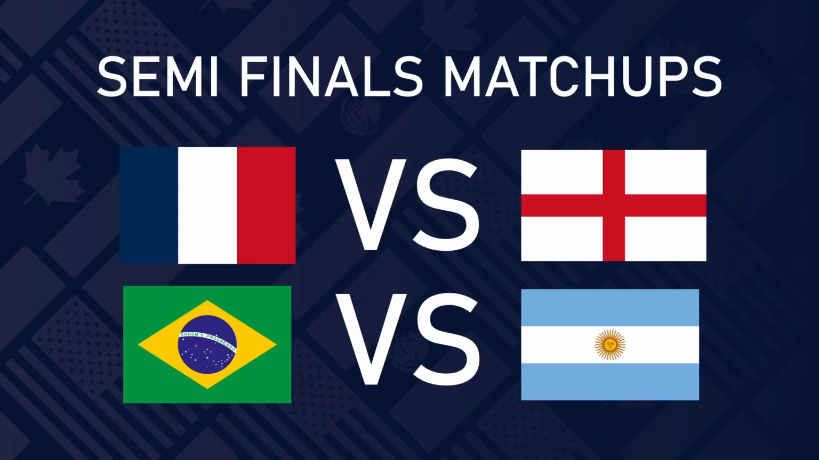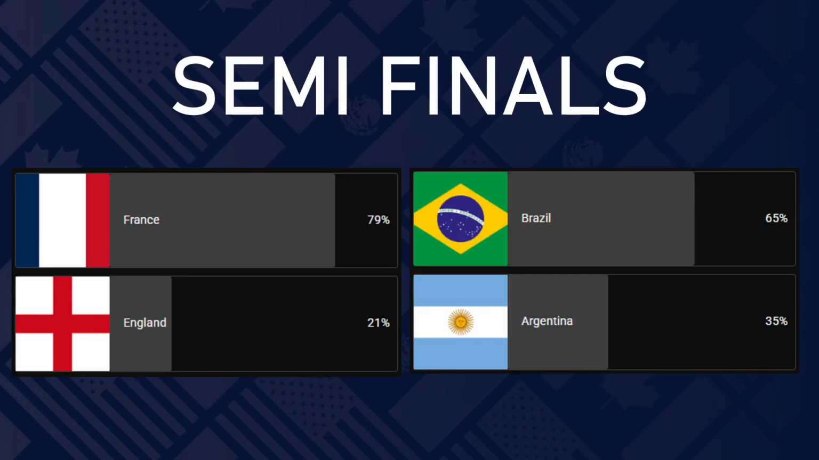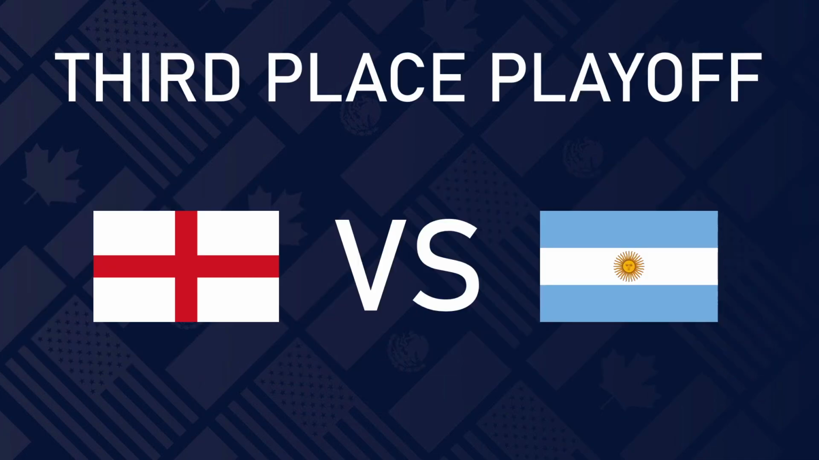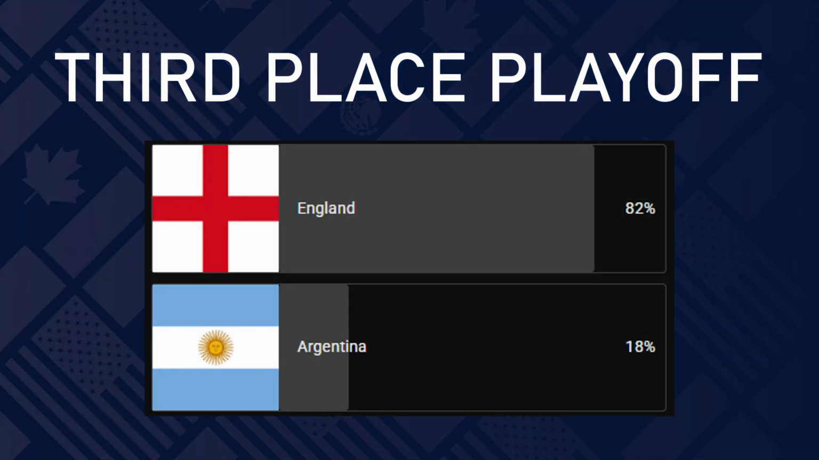Meaning for the semifinals, we have France versus England and Brazil versus Argentina, which would probably be some of the best semifinals we could possibly get in real life. But it will be France and Brazil going to the final. For the third place game that nobody watches, England won against Argentina, so England are third place, I guess.